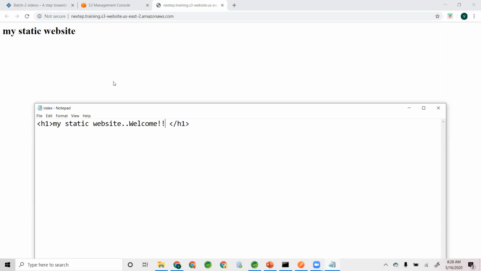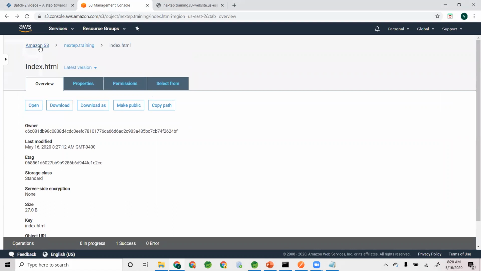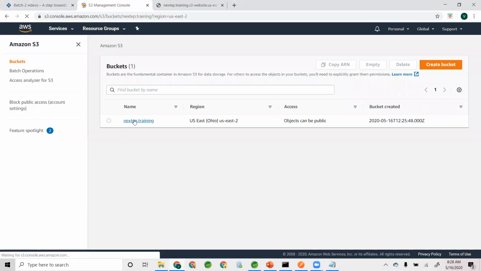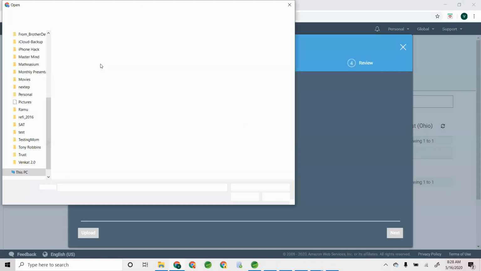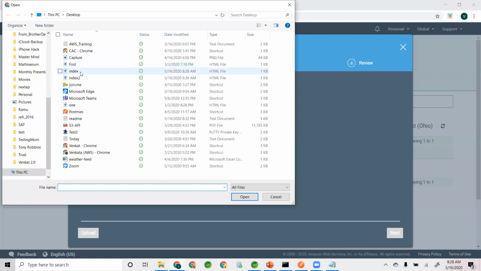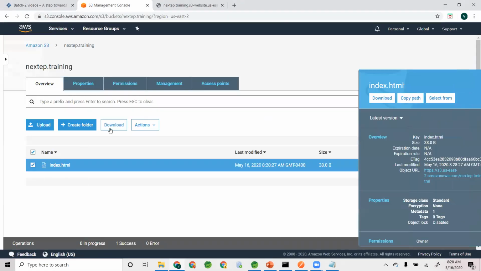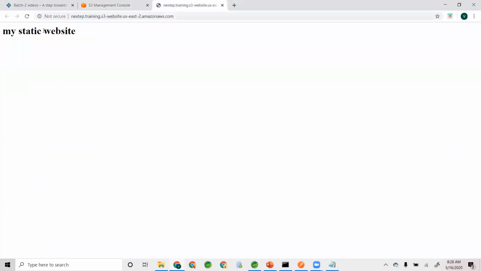So you can upload it again. I did not enable versioning, so not a big deal. I don't need it. Upload index.html, upload it, and then I'll make this public again. Oops. Make public, go here. See that change? So this is your website.